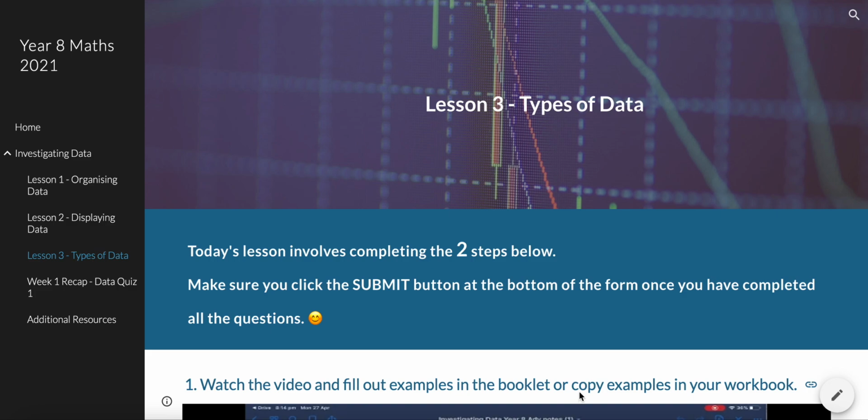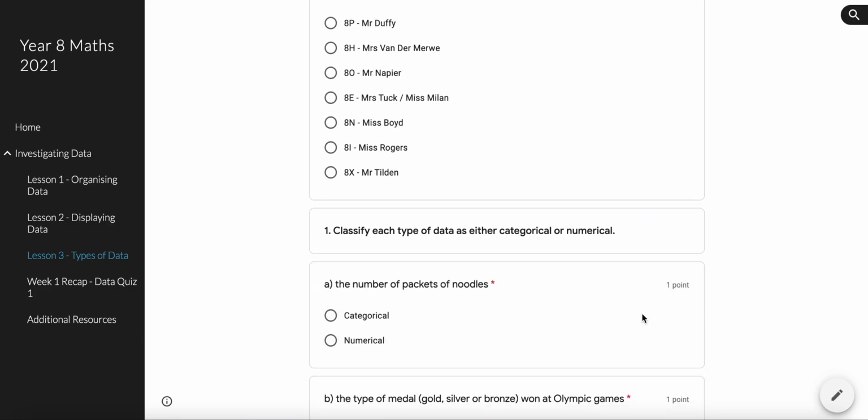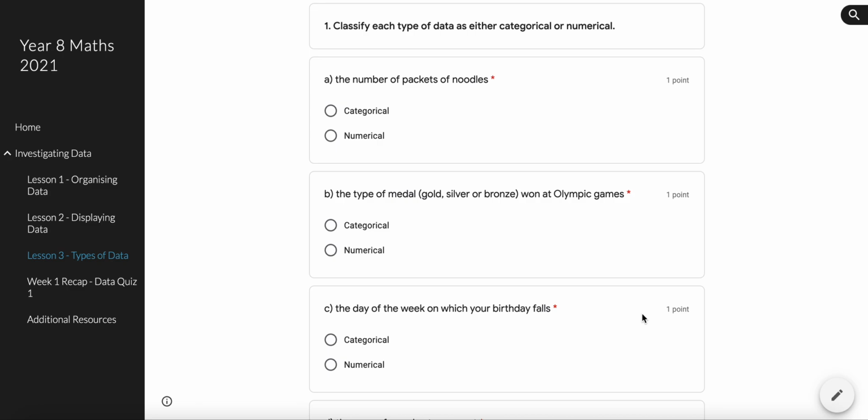Right, lesson 3, types of data. Let's go through our answers for lesson 3. Classify each type of data as either categorical or numerical. Remember, categorical data is data that deals with categories or types. It could be colors, it could be flavors. It's anything that's not numbers, okay?